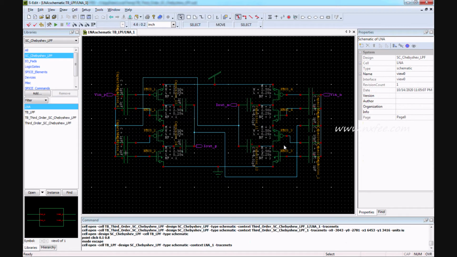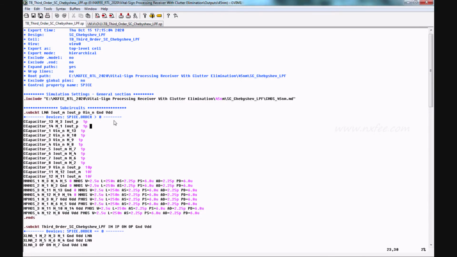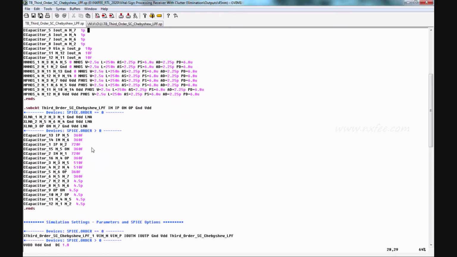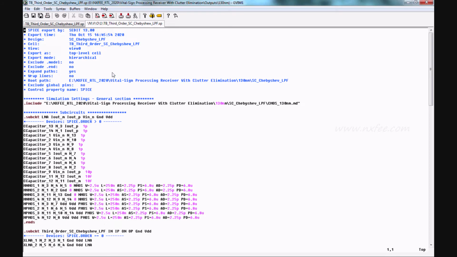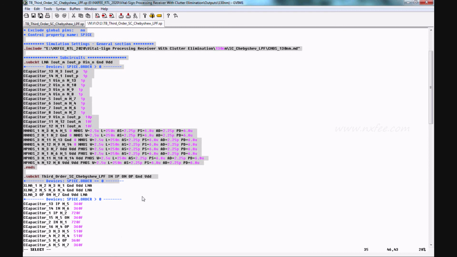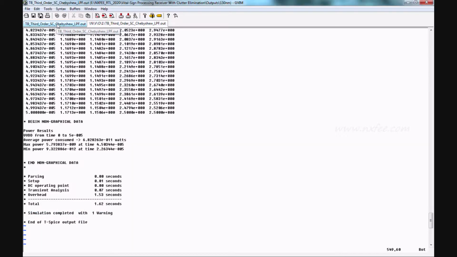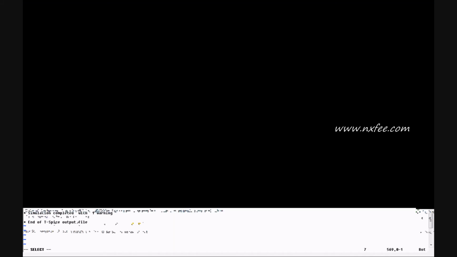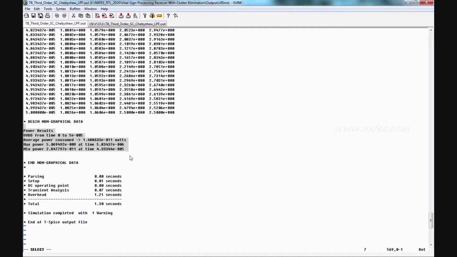So this is a diagram, and this is the netlist configuration of this code. This is the 45 nanometer netlist generation, and this is the 130 nanometer netlist generation. For the power report, you can verify this is the 130 nanometer power results, and this is the 45 nanometer power results. The same power results will be applied in the document.